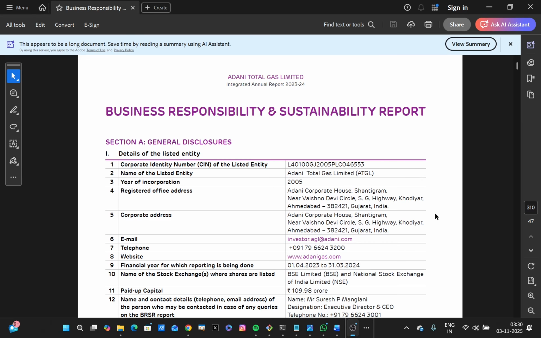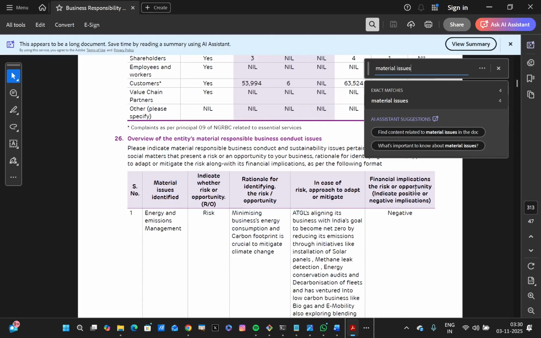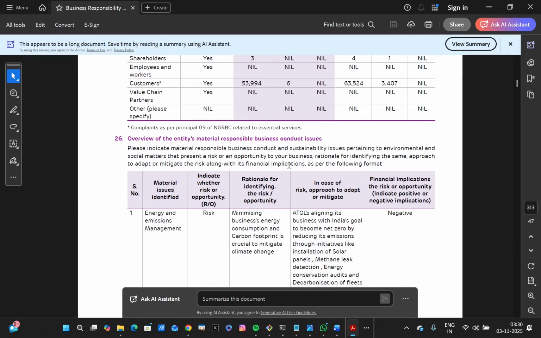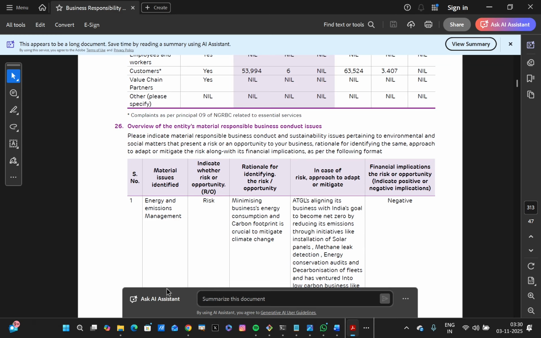Each and every BRSR report has a segment in which they report on the material issues that were identified for the organization. Similarly, in this report, if you search for material issues, you land on this table. This is the table in which they report on all the material issues that were identified.